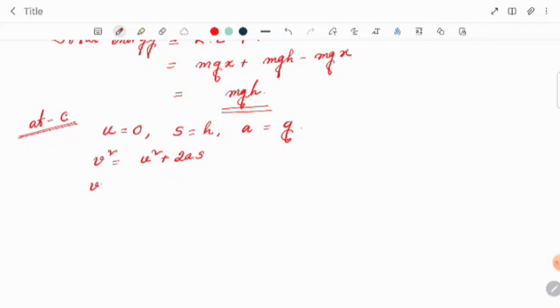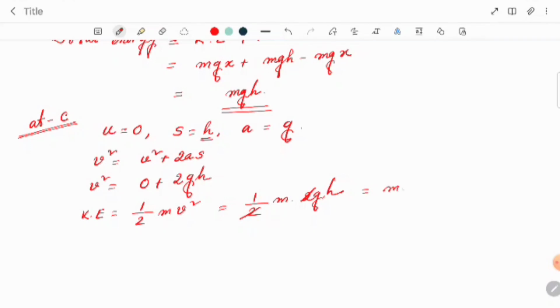So v square equal to 0 plus 2 into g into h, that is 2gh. So the kinetic energy equal to half m v square, which is half m into 2gh. So the 2 cancels out, and we are getting mgh.